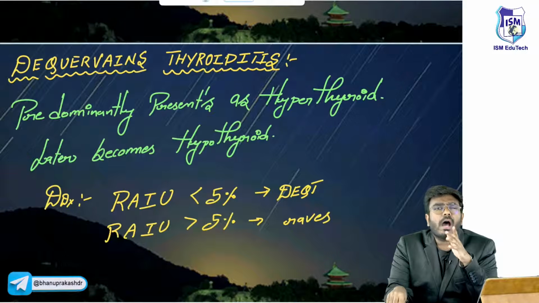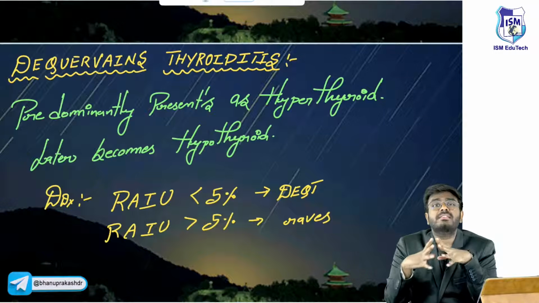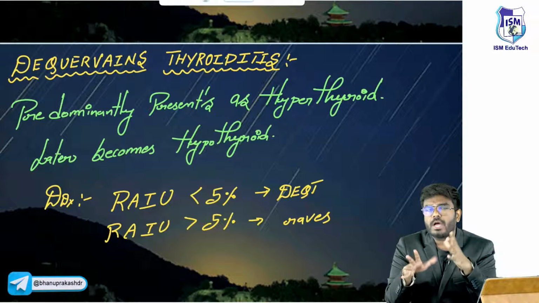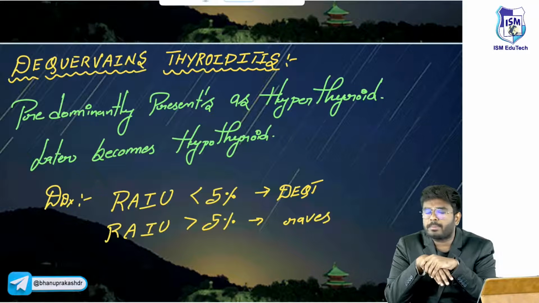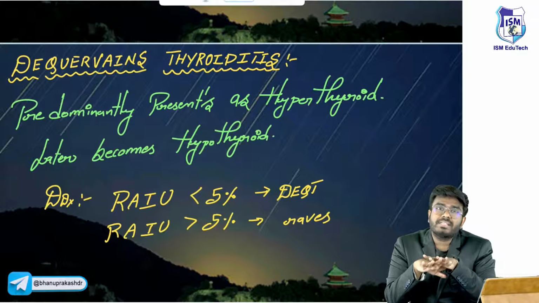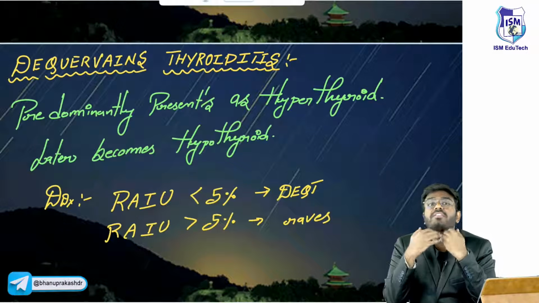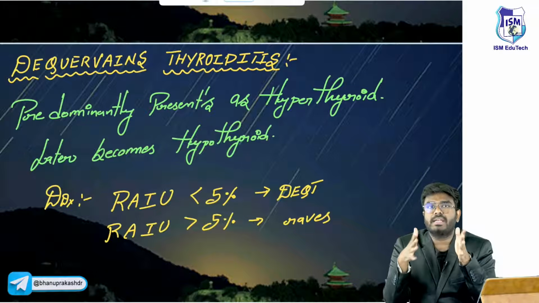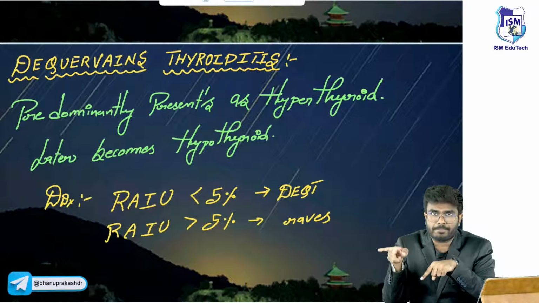See, all thyroiditis presents with hypothyroidism. One thing you know, all thyroiditis presents with hypothyroidism. Even De Quervain's also. But De Quervain's mainly, in the initial phases when you are having inflammation, initially presents as hyperthyroidism.